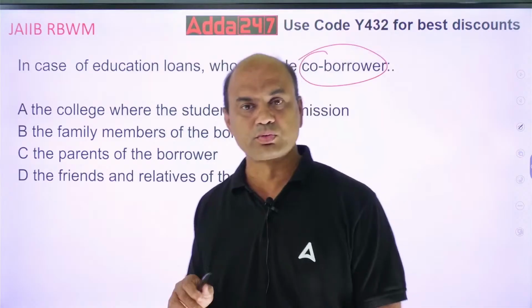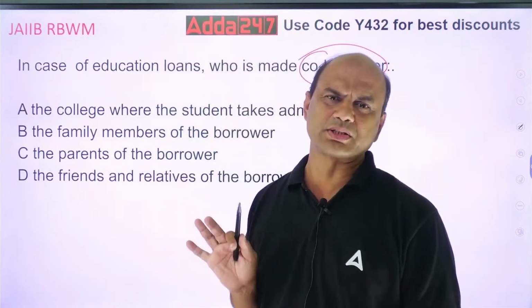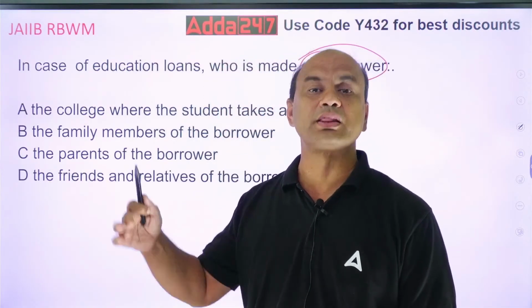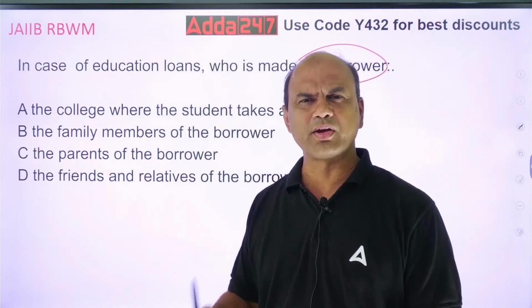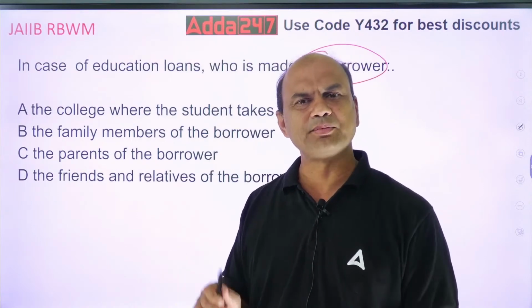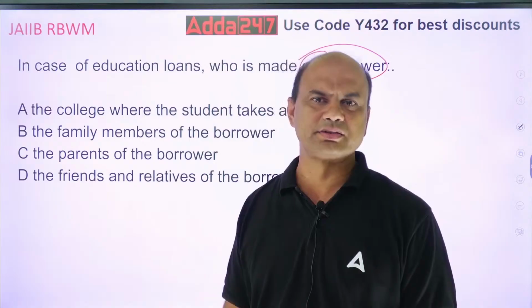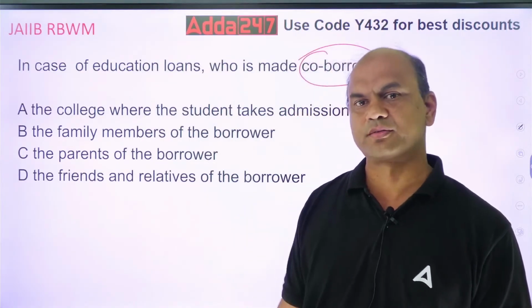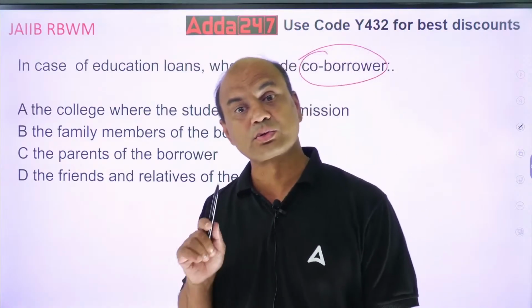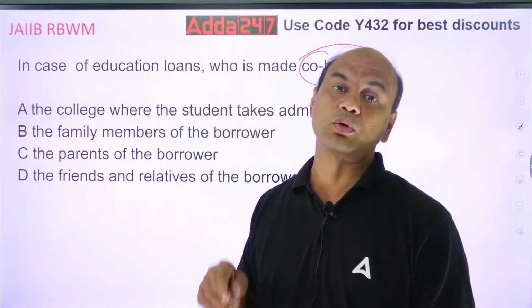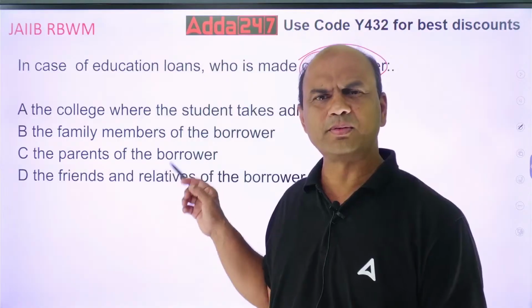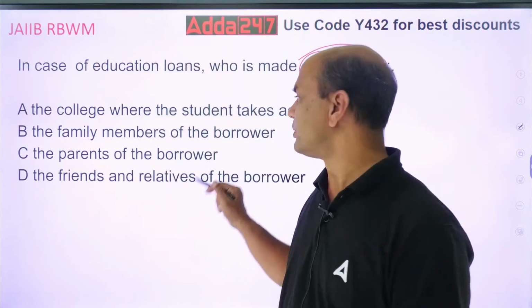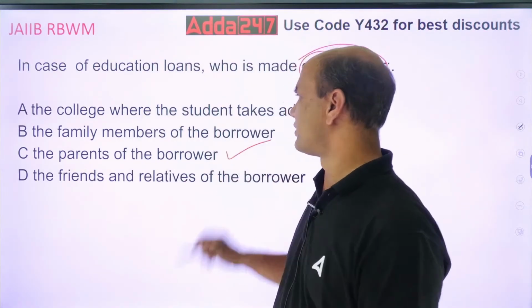But if the student is major, see, generally education loan is given when? After your 12th, after your HSC. So by that time the student becomes major, 18 years. So the borrower is generally the student. Borrower is the student. And who is the co-borrower then? Co-borrower will be the parents. So the parents become the co-borrower.